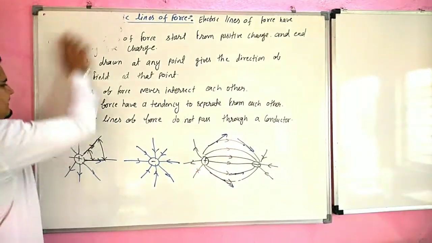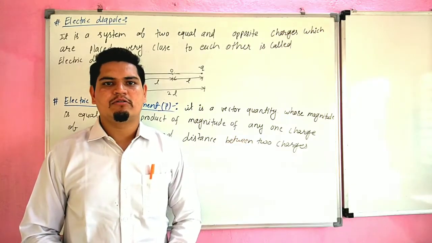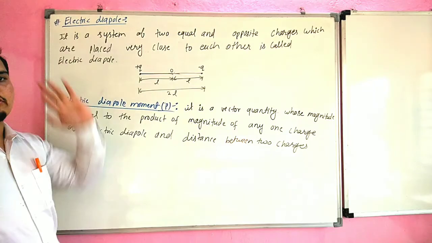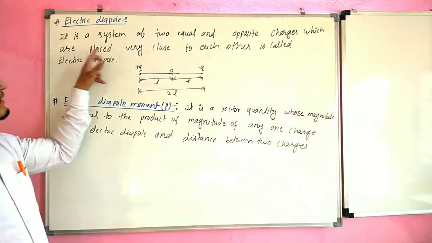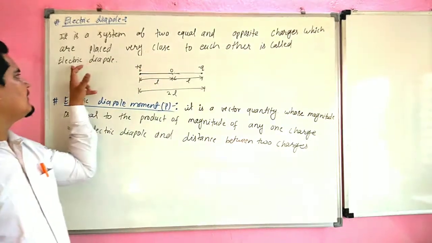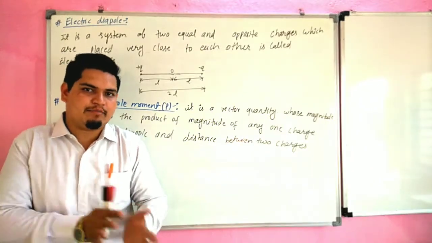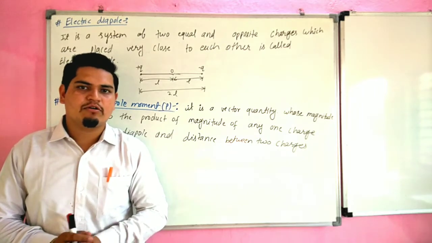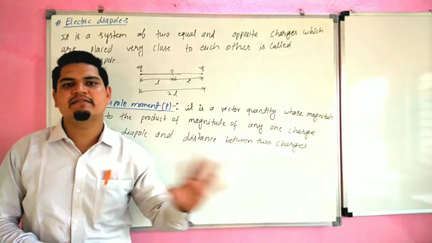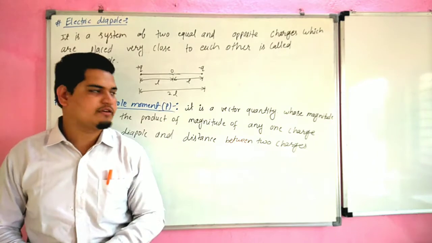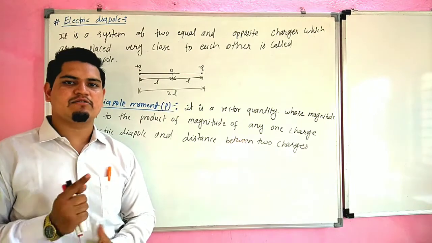Our next topic is electric dipole. A system of two equal and opposite charges which are placed very close to each other is called an electric dipole. It means if one is positive, then the other is negative. If one is negative, then the other is positive.